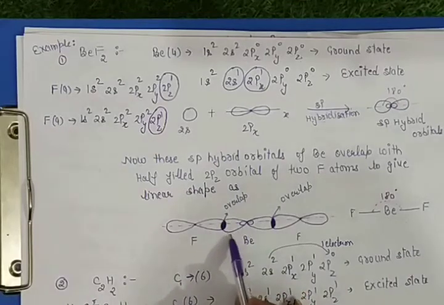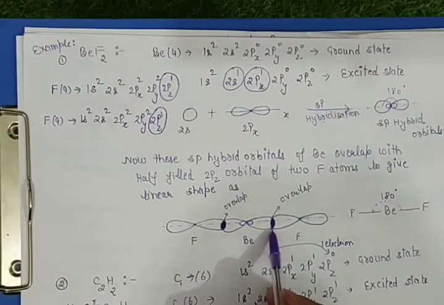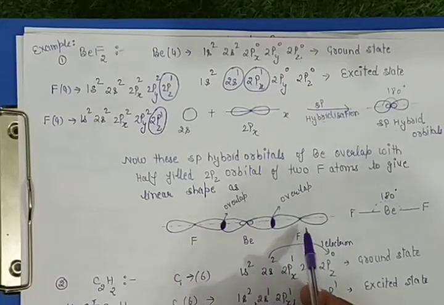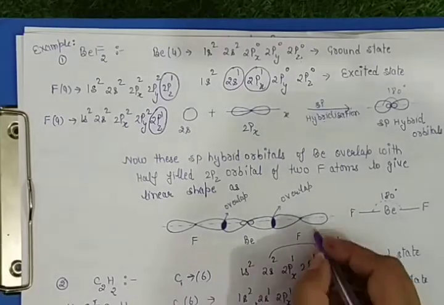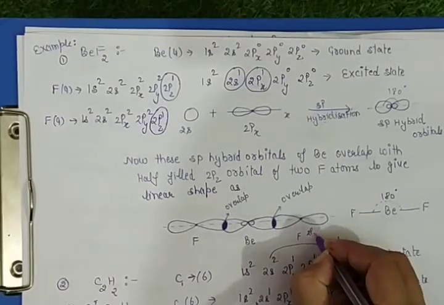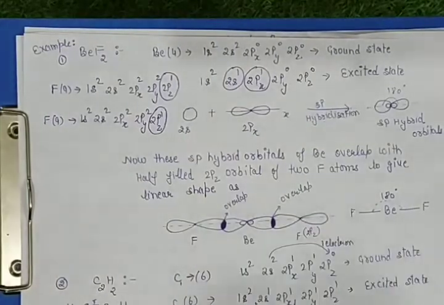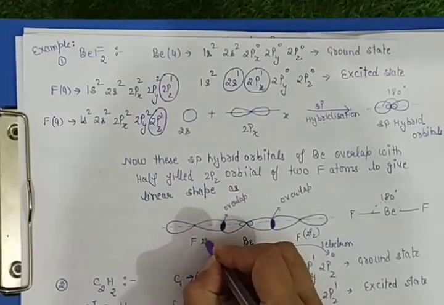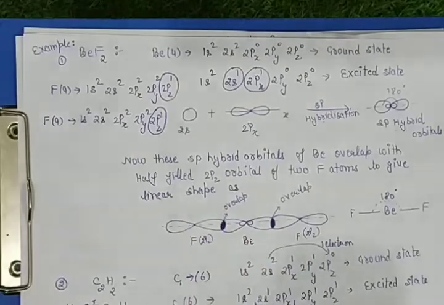The central orbitals are of beryllium, that is hybrid orbitals. This one is the 2pz orbital of fluorine, and here it is also the 2pz orbital of fluorine.